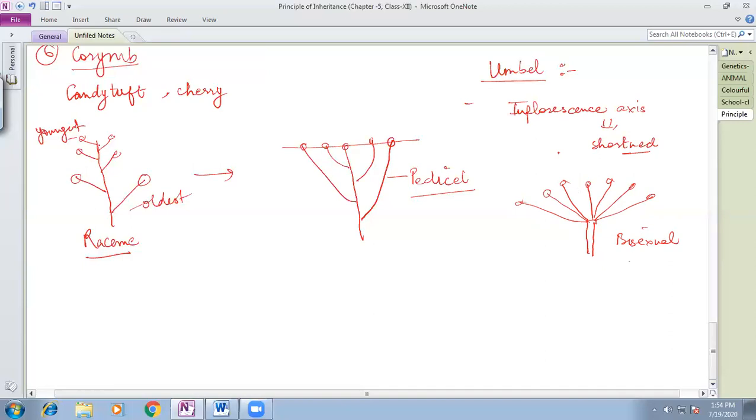Because of this, it is called the umbel type of inflorescence. Example: if someone asks you an example from this category, the umbel type of inflorescence is found in the onion plant.